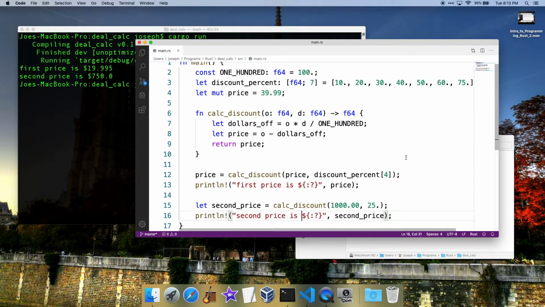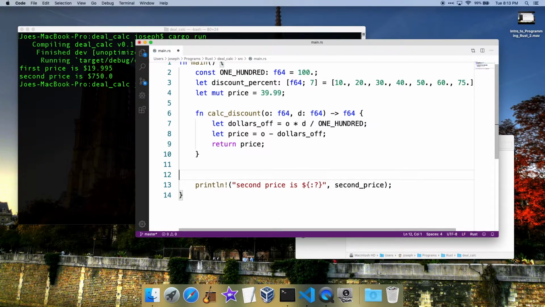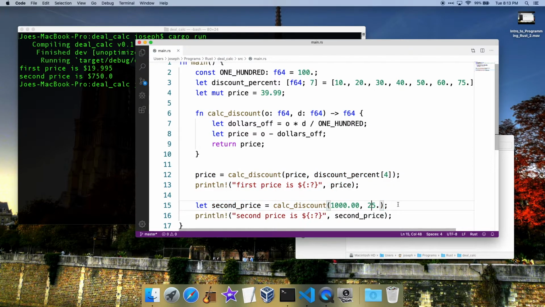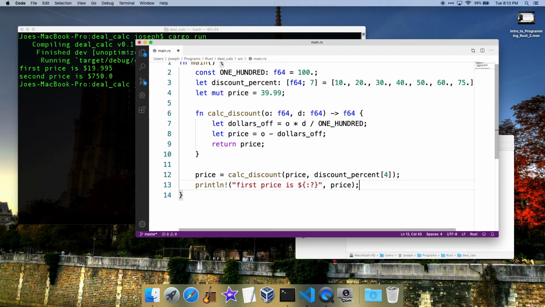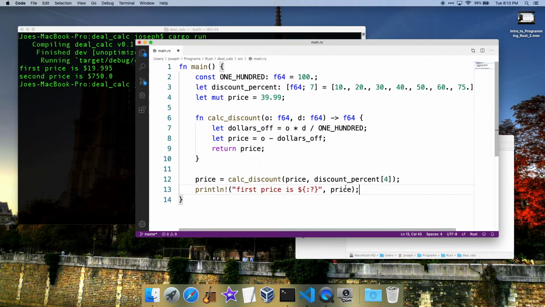Our function is working. And you see how functions can be useful because you can use them multiple times with different values. So we don't have to copy this equation multiple times. We just call the function again and feed it some different data. So it's pretty cool. Oh, I didn't want to delete both of those. So let's delete the second price one. We don't need that, right? Just to clean things up, we want our function going good here. All right, so that's function. That's all there is to it.